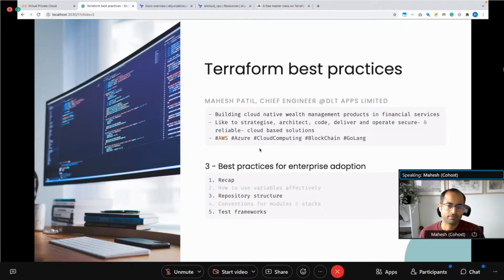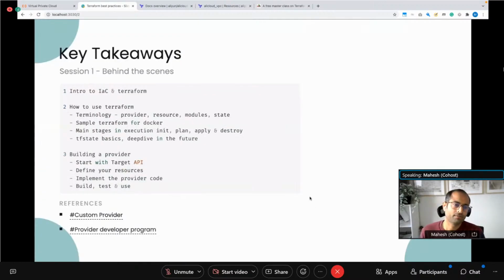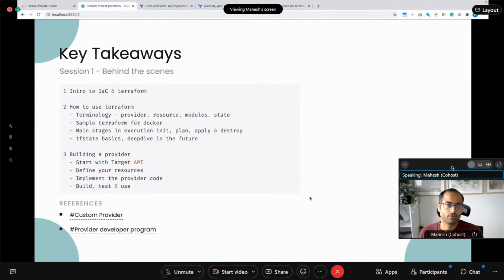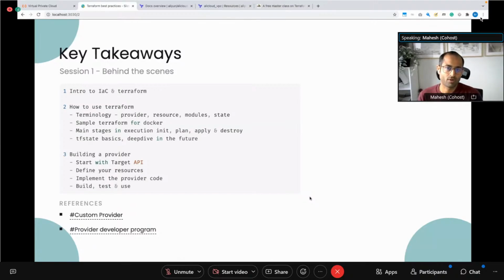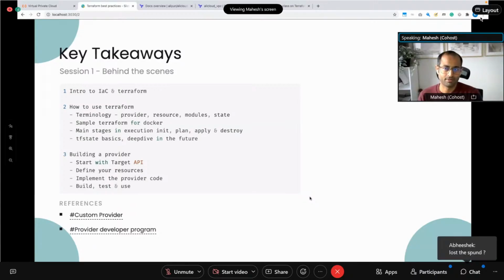So in the last 2 sessions, the first session was focused on behind the scenes, more around creating your own provider. If people have missed that, I encourage you to go back to the recordings that were streamed, get in touch with Multi-Cloud. The main focus of that was a basic intro of Terraform, how to use it, the workflow, plan, apply, and how to create infrastructure. But at the same time, we spent a lot of time looking at how to actually create your own provider from scratch in Golang. So if you have missed that session, definitely go through it.